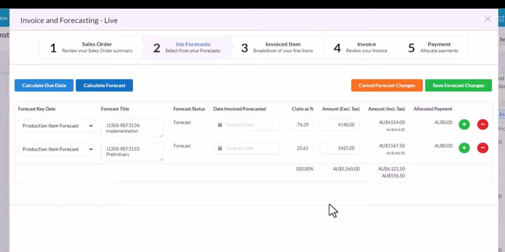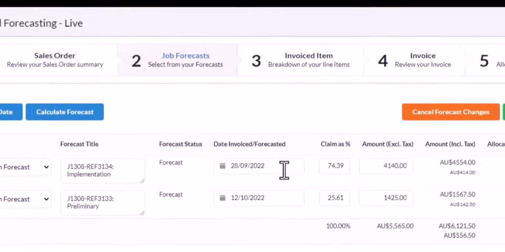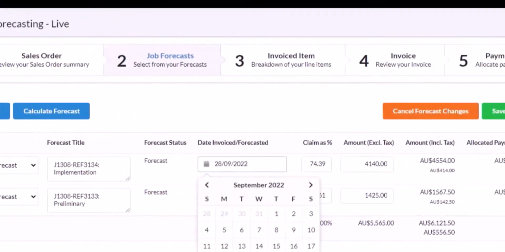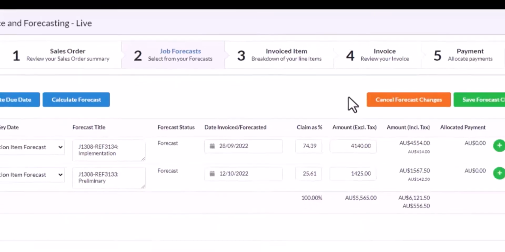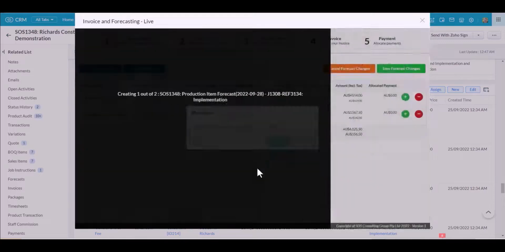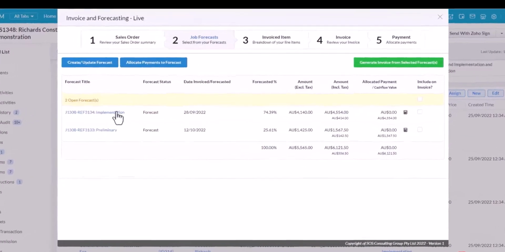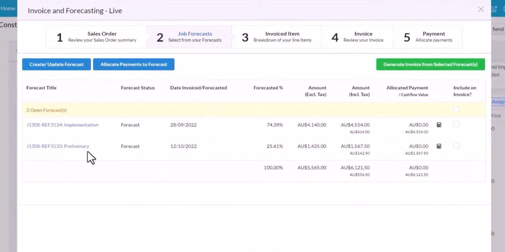Now because I've chosen production items, my production items are connected to my project. So if I click on Calculate Due Dates, it automatically finds when these production items are due to be completed. Those production due dates can be updated from your production pipeline, or you can click on the Calculate Due Date. So when you're ready, click on Save Forecast and click on Confirm. And there we go. The forecasts have now been created.